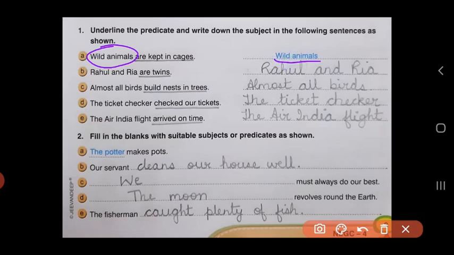So you will write it down in the line. The rest of the sentence from the verb that is telling you about the wild animals becomes the predicate. So, are kept in cages will be underlined as the predicate.